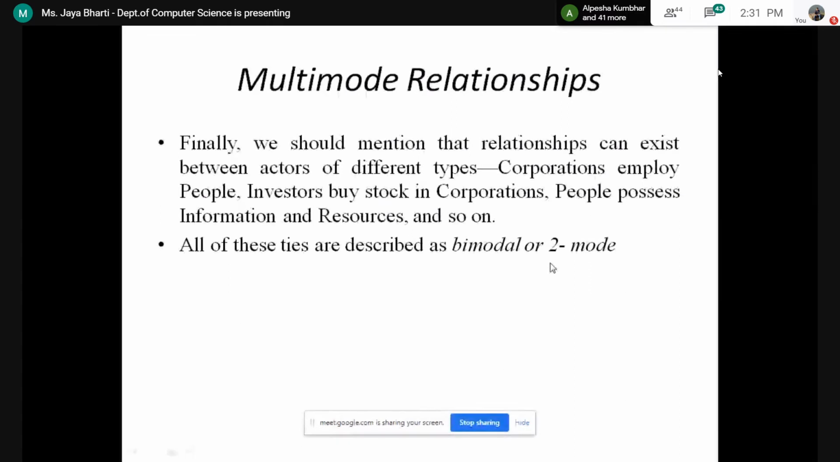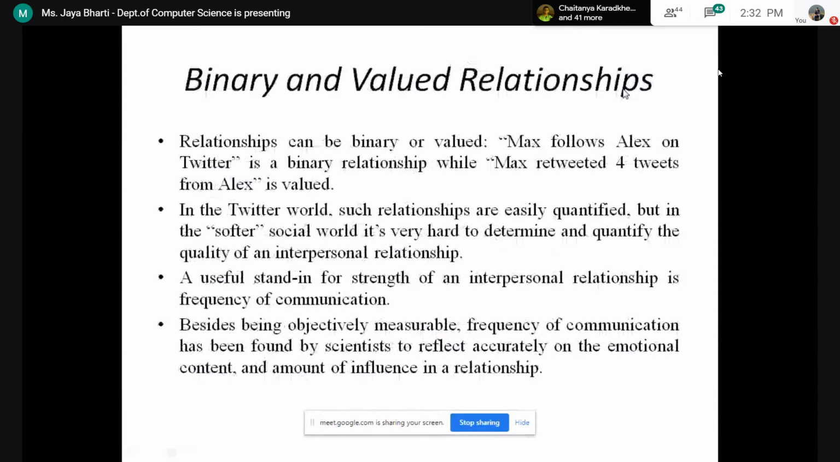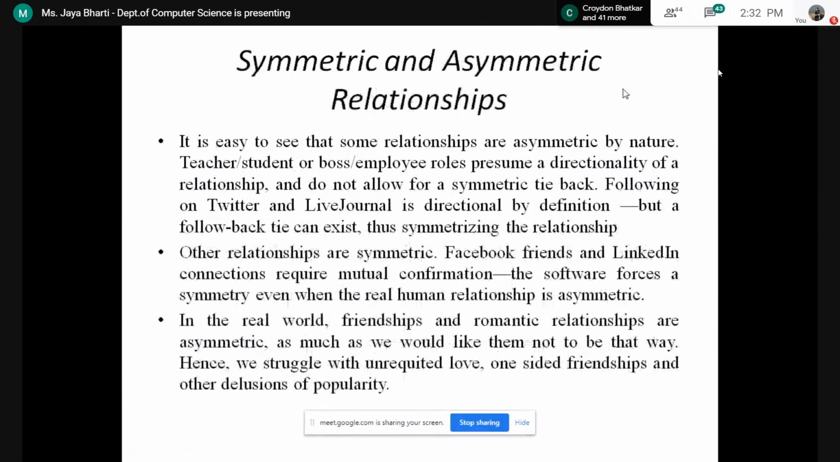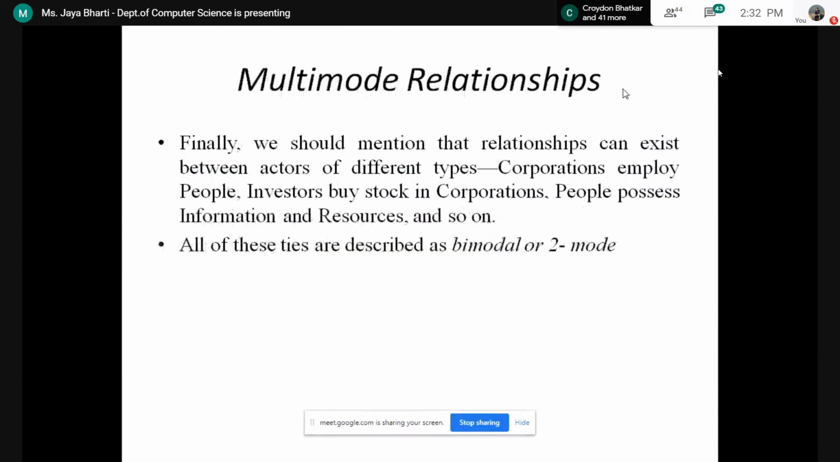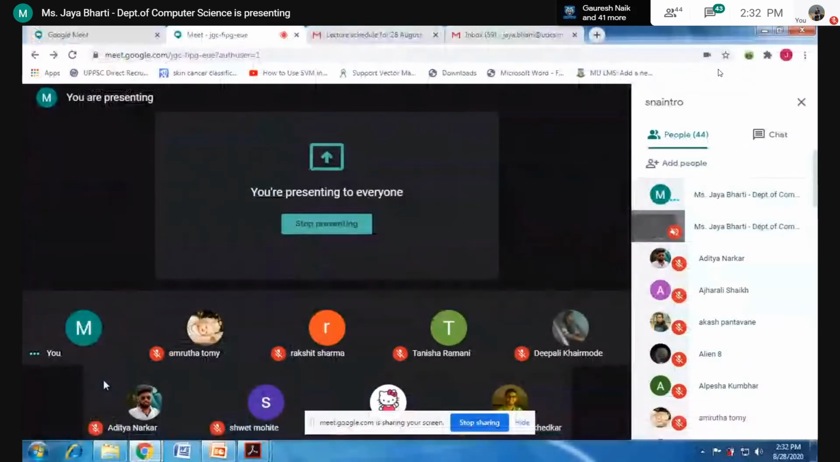So these are the three different types of relationships we have seen: binary and valued relationships, then symmetric and asymmetric relationships, then multi-mode relationships. Okay, so is everything clear till now? Any doubts? Is everything clear about the relationships?